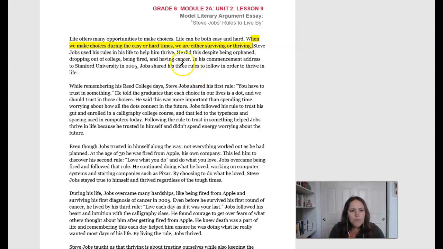Well, I think maybe this part could be a little more explanation about that: in life there's many opportunities to make choices. Life can be easy or hard, and through those choices we can either direct our life to surviving or hopefully thriving.